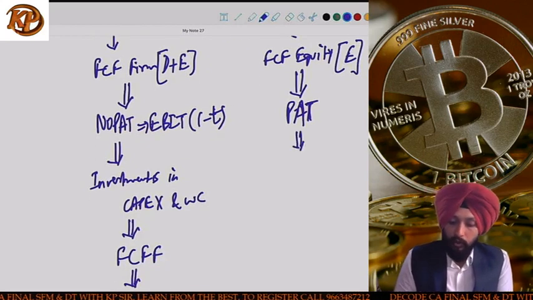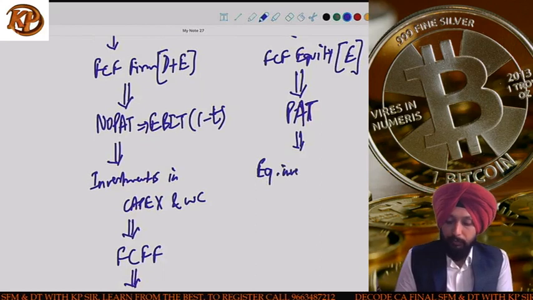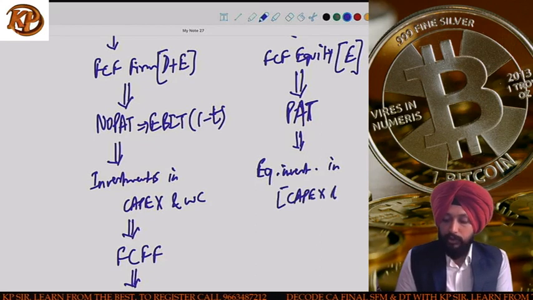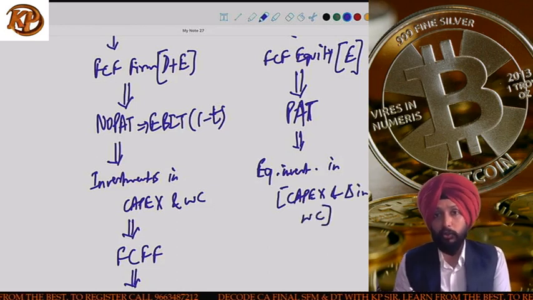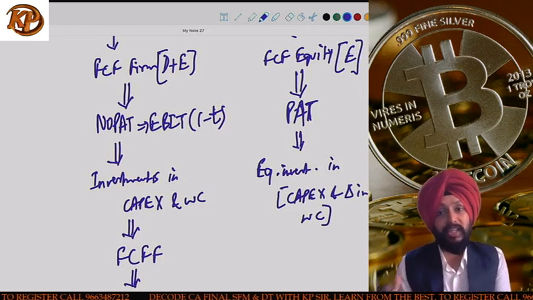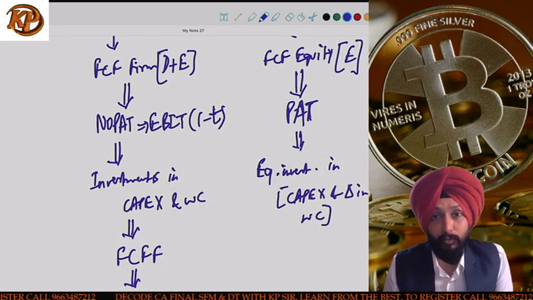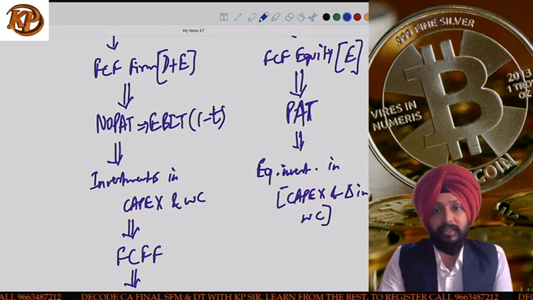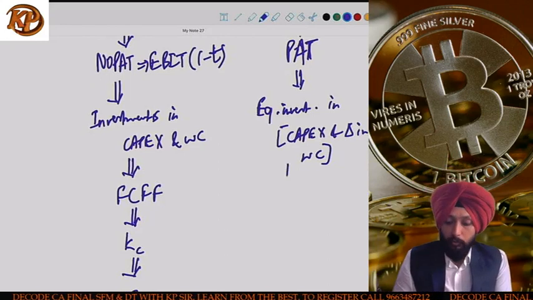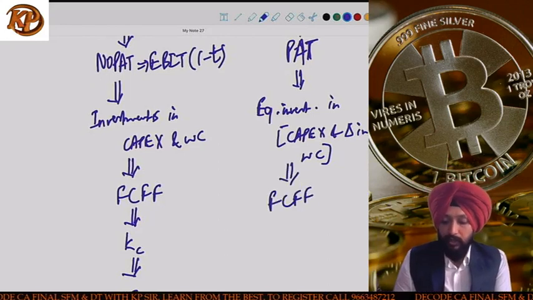You consider only the equity investments as a subtraction from this, equity investments in capex and changes in working capital. Mind it, we consider changes in working capital, not the total working capital. Working capital was there in my business last year also. This year, how much additional working capital commitment we have, that we need to consider. So equity investment is considered only in capex and changes in working capital. From PAT, once you remove this, you straight away get FCFE.